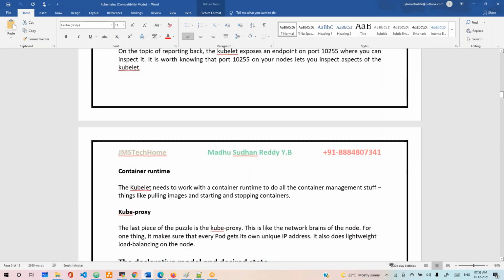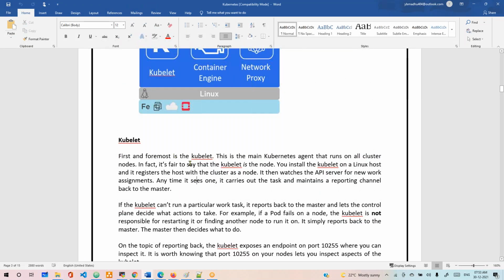The kubelet. What will the kubelet do? First and foremost, the kubelet is the node agent that runs on all the cluster nodes. You install the kubelet on a Linux host and register it as a node in the cluster. It watches the API server for new work assignments. Anytime it sees one, it carries out the task and maintains the reporting channel back to the master.